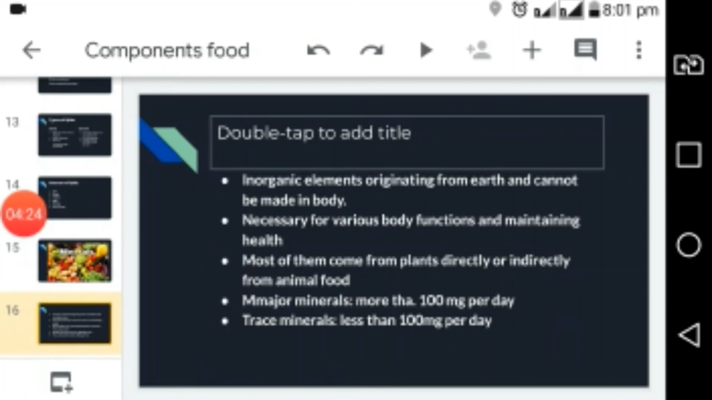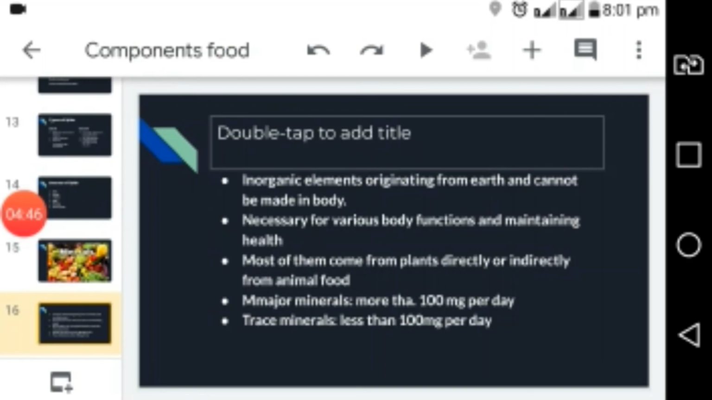Minerals are actually the inorganic elements originating from earth and cannot be made in body. They are necessary for various body functions and maintaining health. Most of them come from the plants directly, or indirectly they are taken from the animal food. The major minerals and trace minerals are the two categories into which minerals are divided.